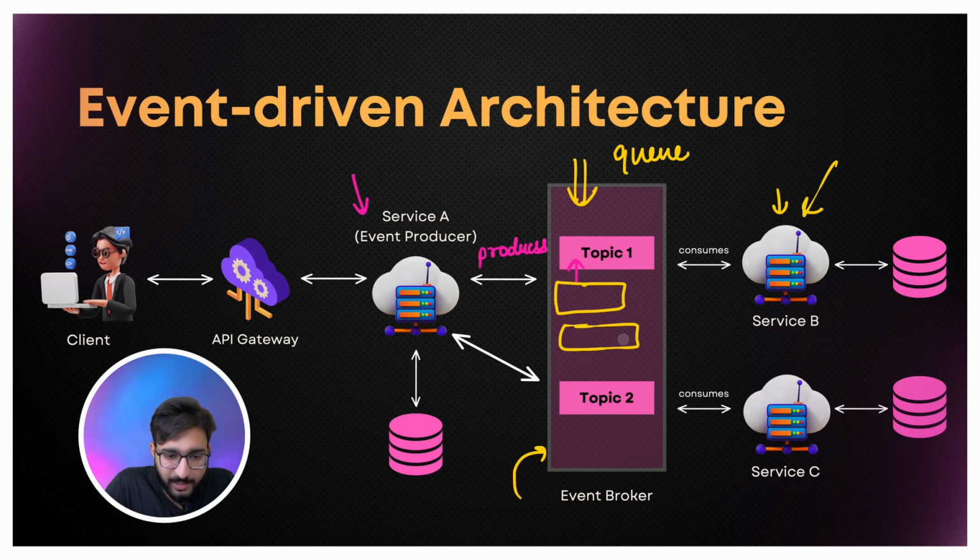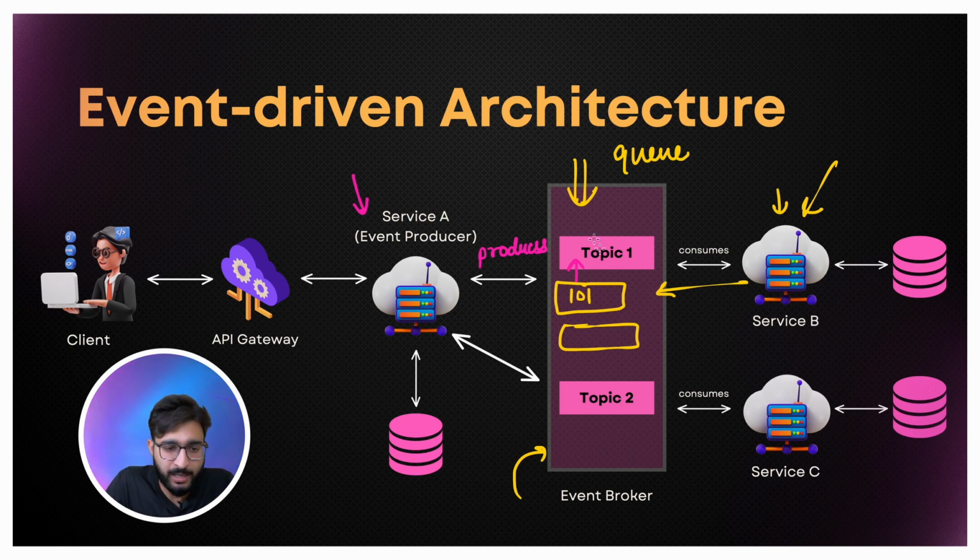Let's say you were requesting user ID 101 earlier, whether user 101 exists or not. So what will service A do? Service A will produce an event with, let's say, user ID 101. This message will be consumed by, let's say, service B, which is a user service. We are not really taking care of when it will consume. We have simply pushed the event.